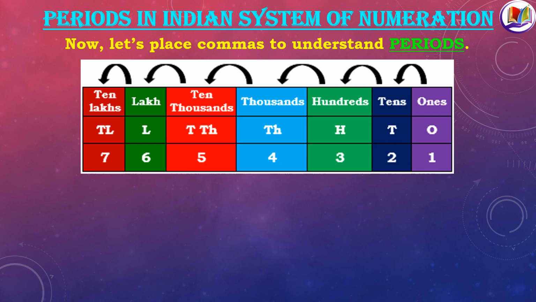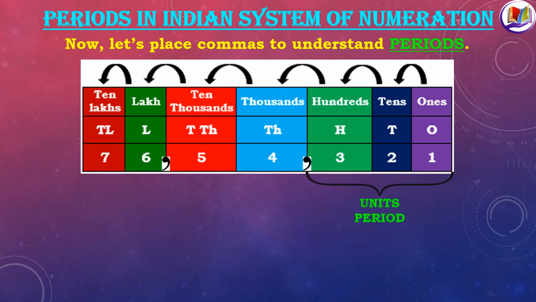So let's go ahead. The first comma is placed after 3 places from the right. That is, after ones, tens and hundreds, we place a comma. The next comma is placed after the thousands and 10,000s place. And now let's see how to group them.